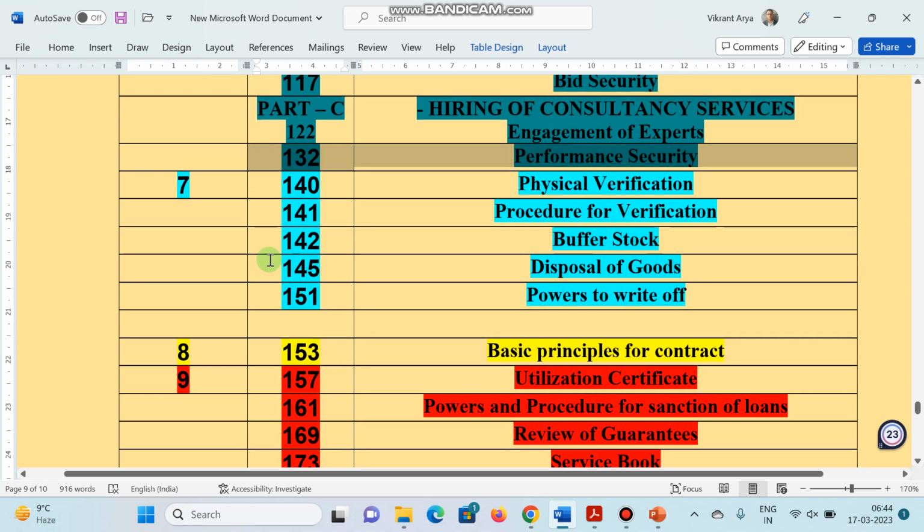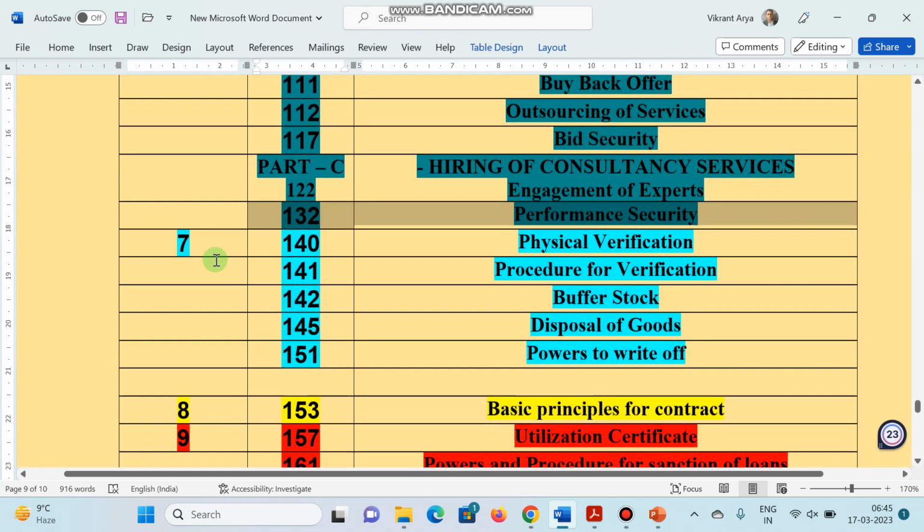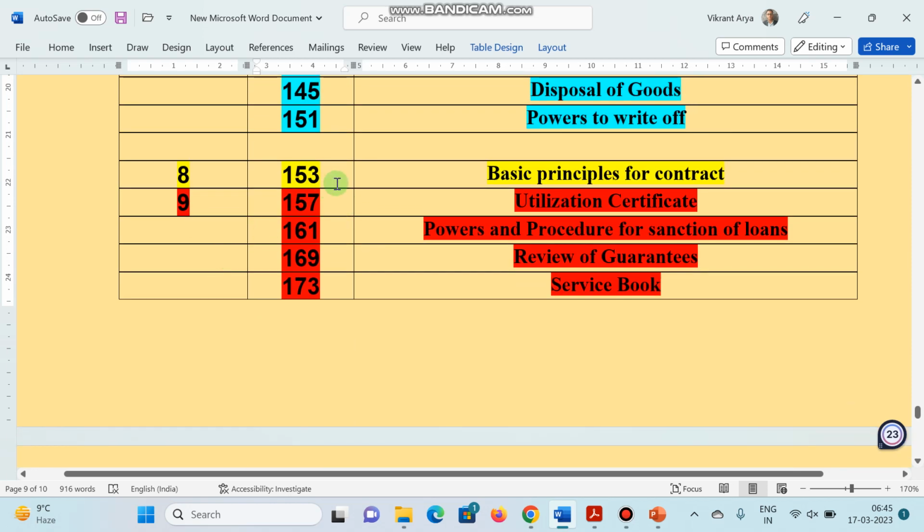Now chapter number 7. Rule 140, physical verification. 141, procedure for verification. 142, buffer stock. 145, disposal of goods. 151 is the power to write off. This is again very important. Now chapter number 8 deals with an important rule, that is 153, the basic principle for contract.